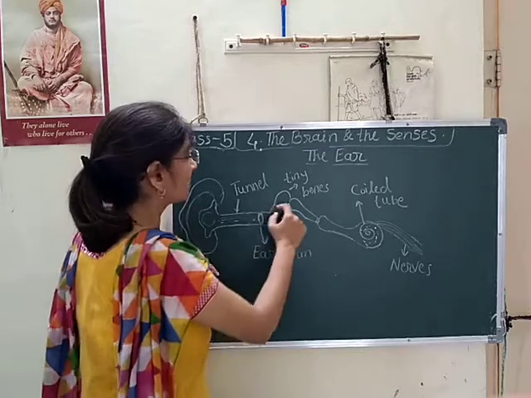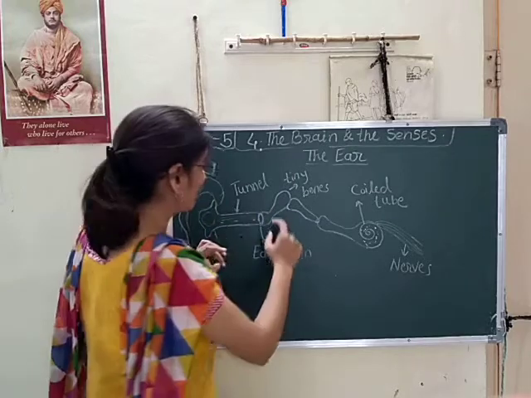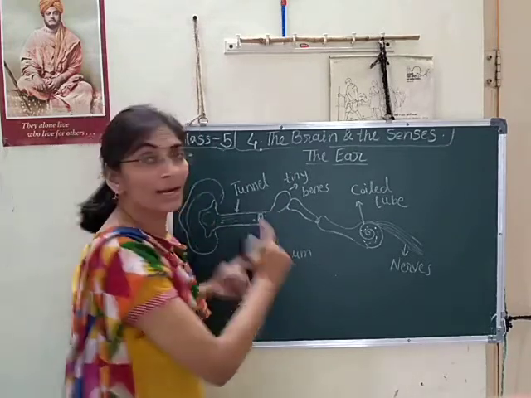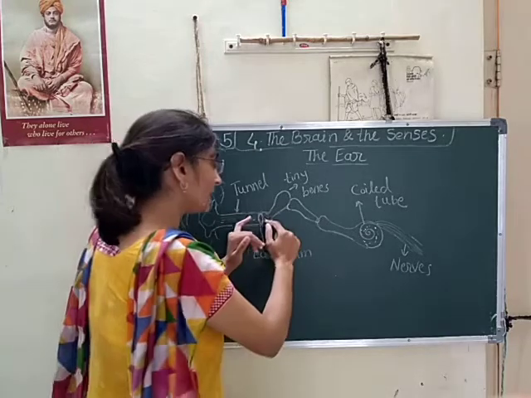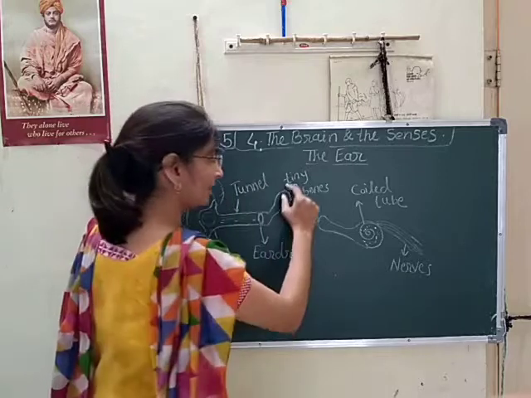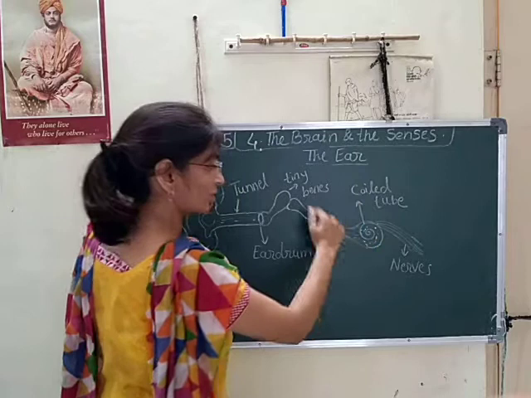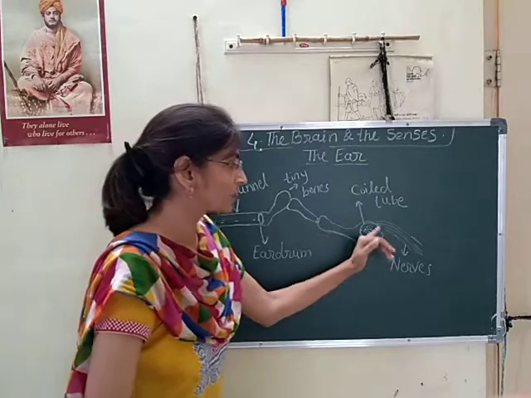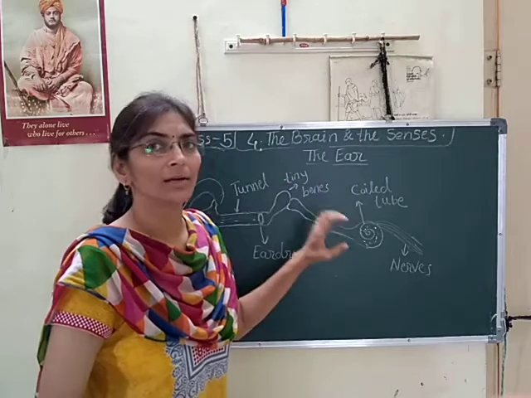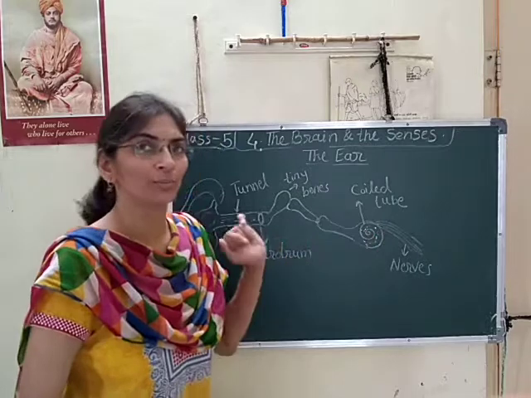What is connected after the eardrum? Just as the eardrum is connected at the end of the tunnel, tiny bones are attached to the eardrum, and to those tiny bones a coil tube is attached. This coil tube has liquid fluid in it.